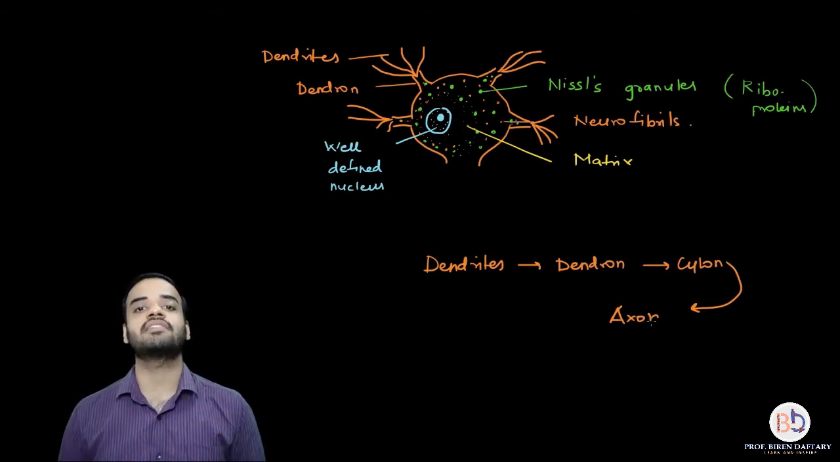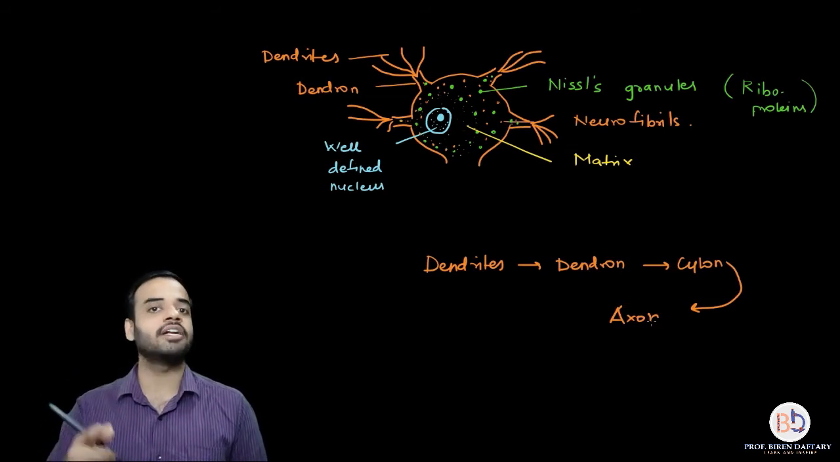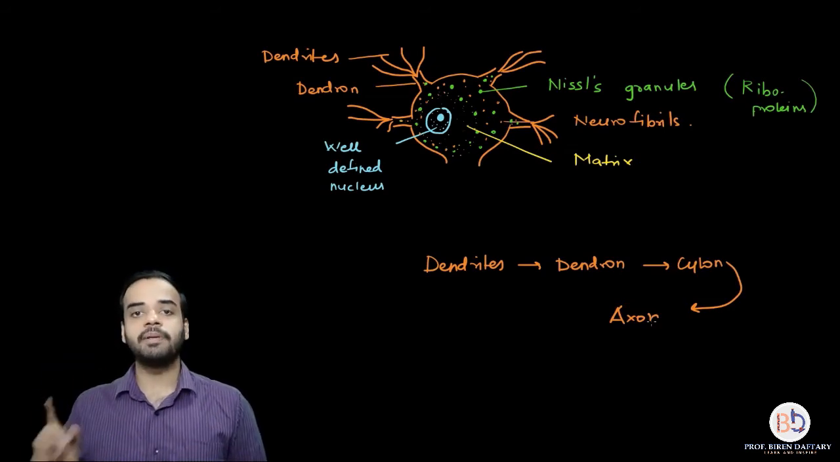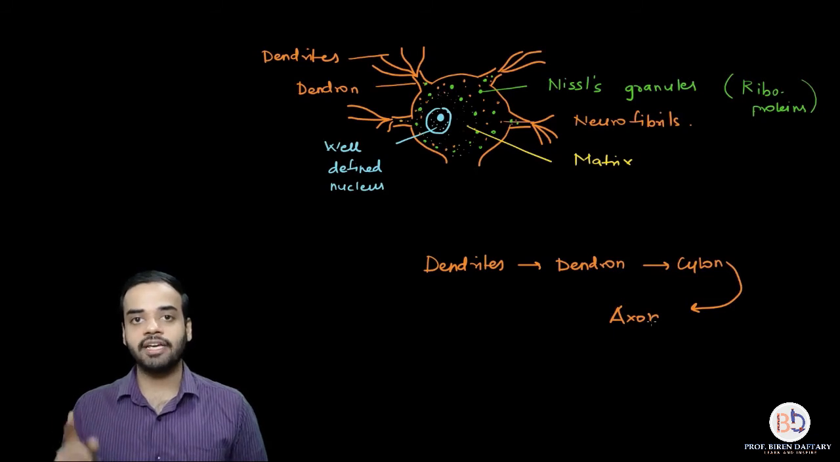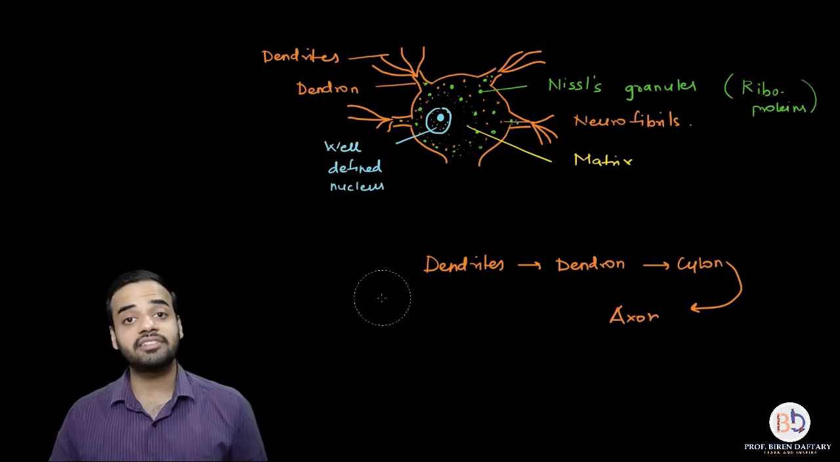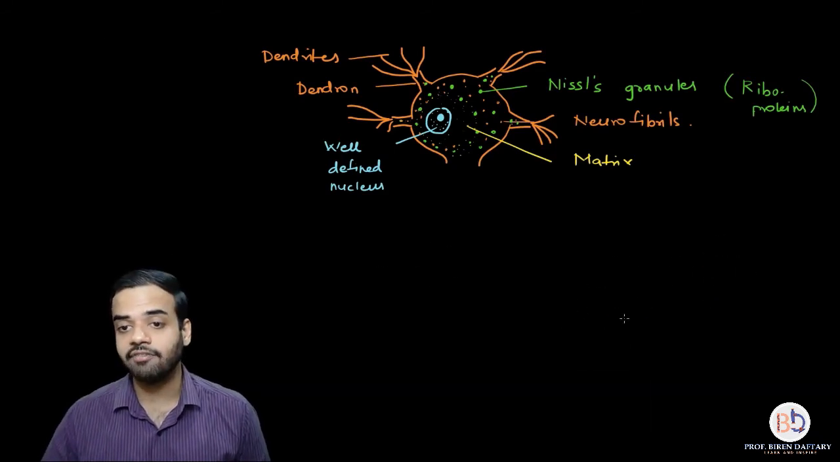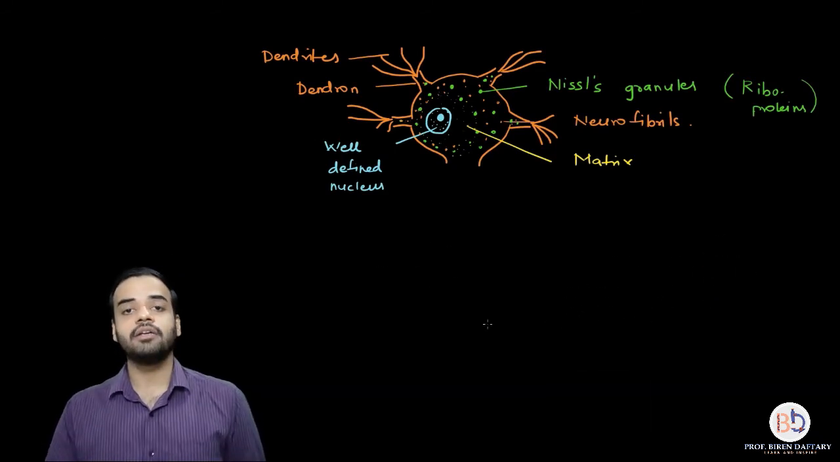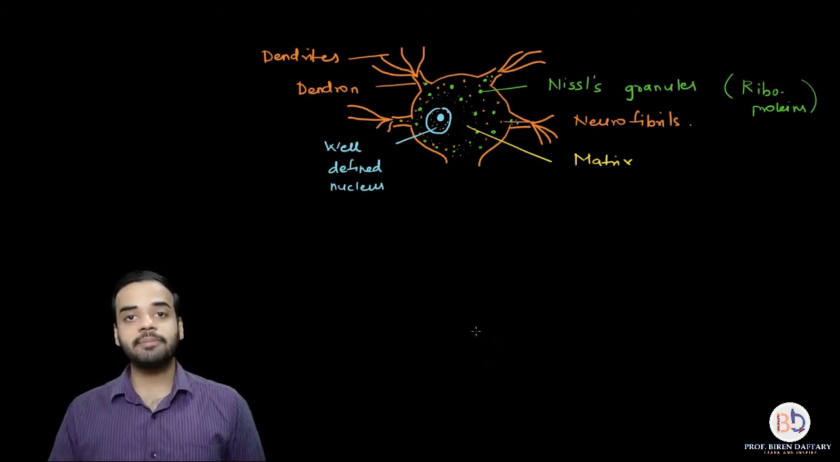I hope this is clear. The message is never going to flow in the opposite direction. It is never going to flow from axon to cyton, cyton to dendron, dendron to dendrites. Never. Please remember this direction of flow of impulse. Is this clear? So anyway, now coming to the next fibers which are present.